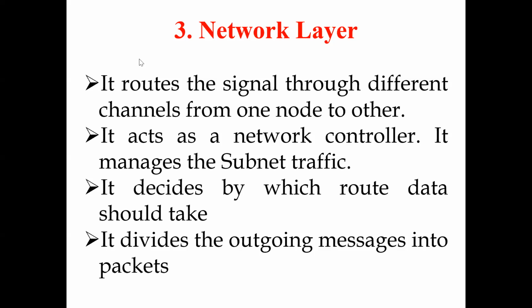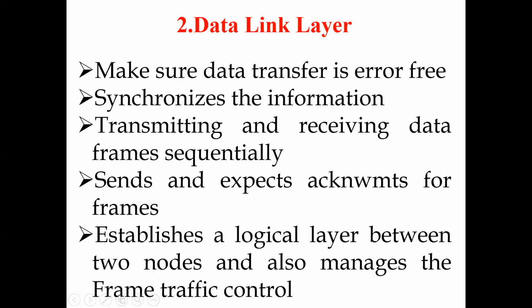So next we consider the data link layer. We already said that there are two types of addressing, logical addressing and physical addressing.